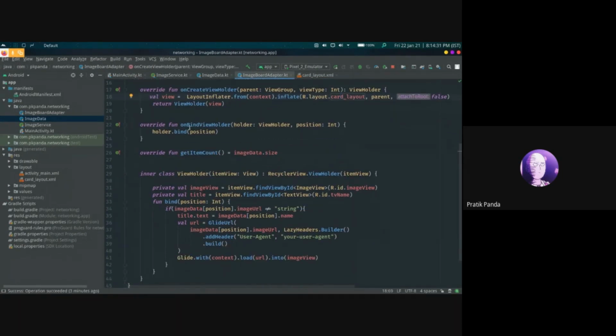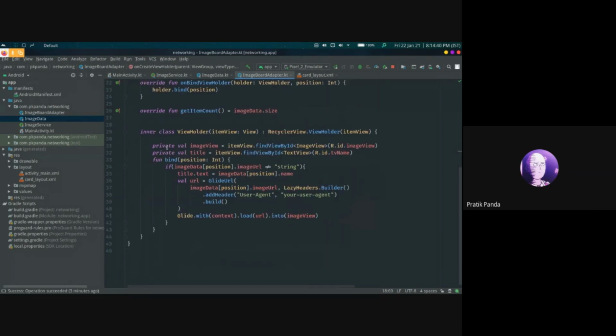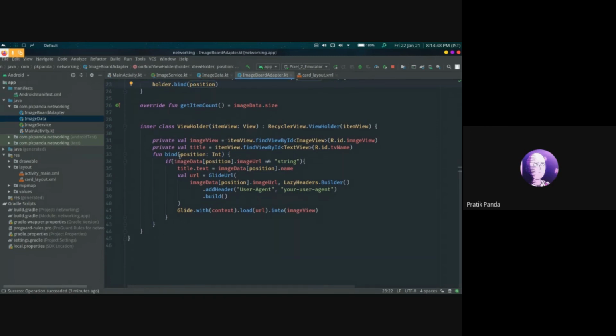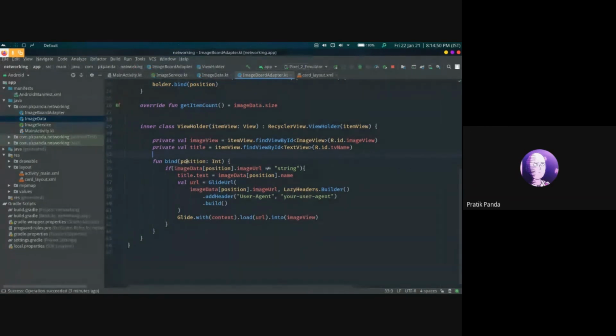Next, the on bind view holder defines what data must be bound to each card. To bind the data to the card, we are using a bind function that passes in the position. Here we are defining the function that we pass. Also, we are extracting the image view and title by findViewById with R.id.tv name and R.id.image view, so as to use them further.